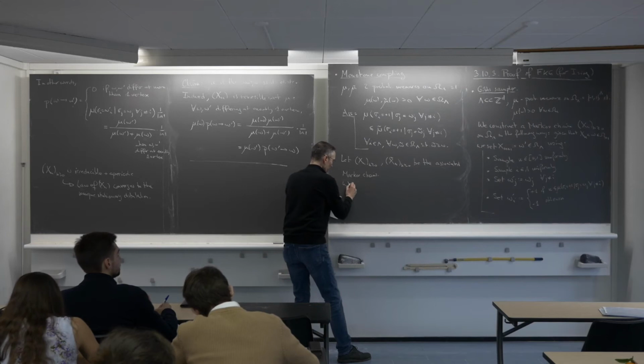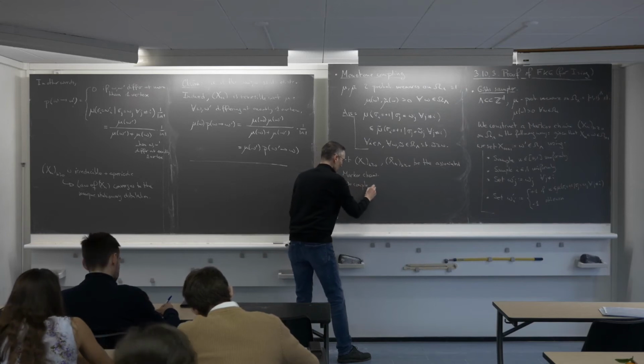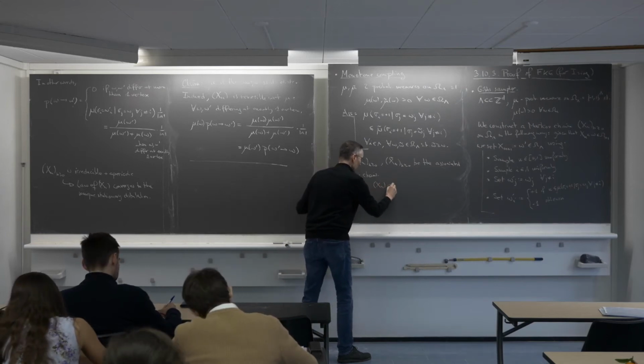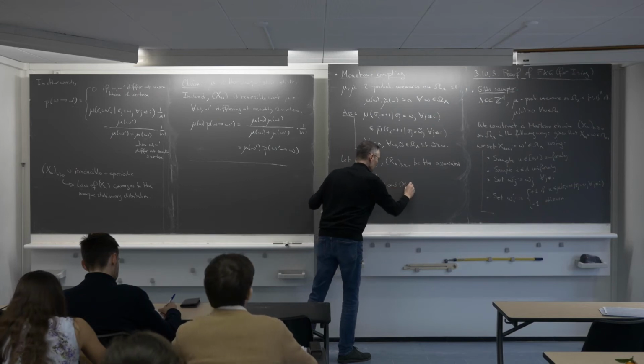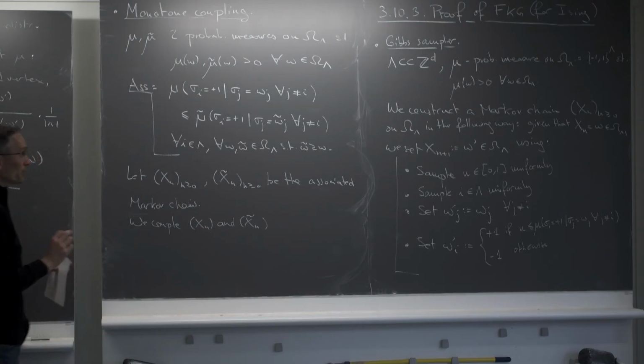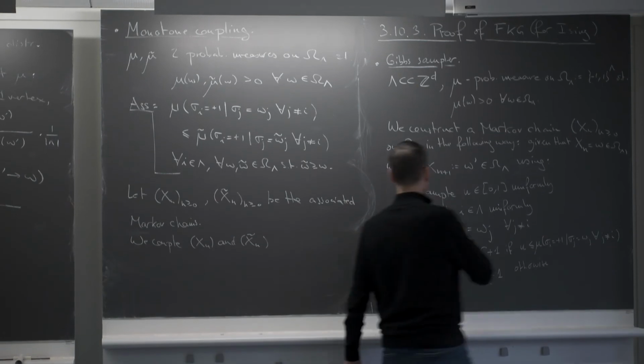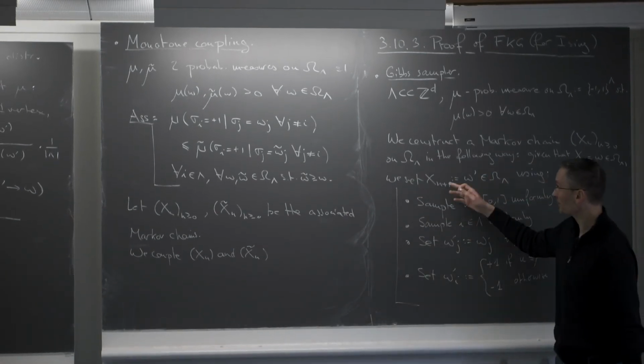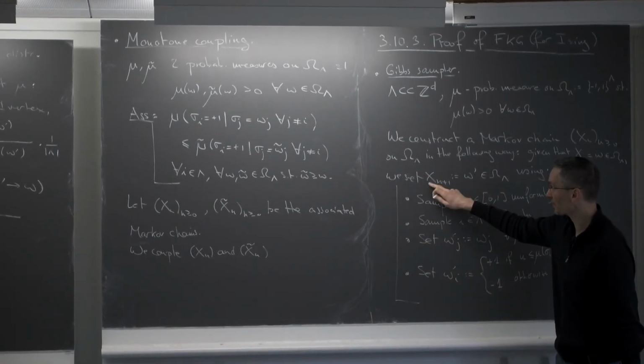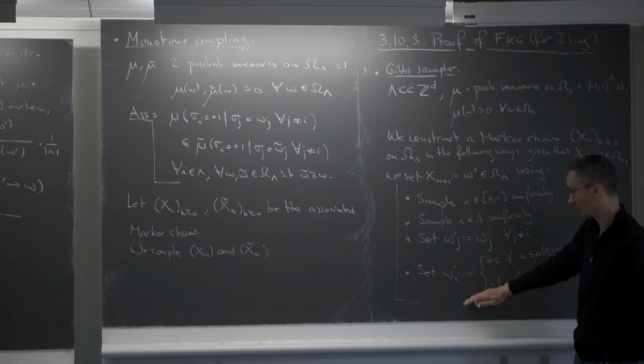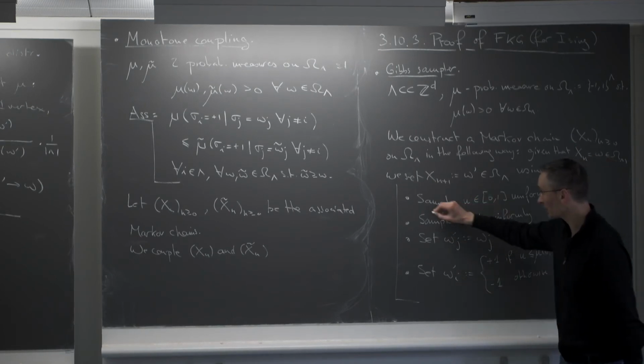So we couple xn and xn tilde in a very simple way. What we are going to do, I still have it here, that's very good. So when I'm defining these chains, xn or xn tilde, I'm using an algorithm, which is the algorithm described here. So it starts with two things.